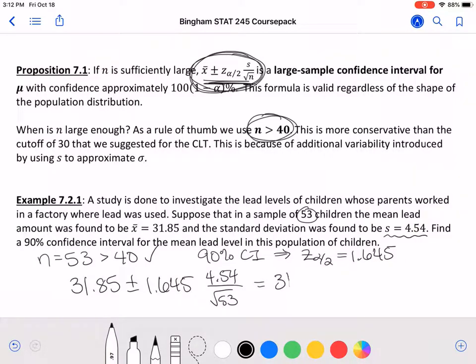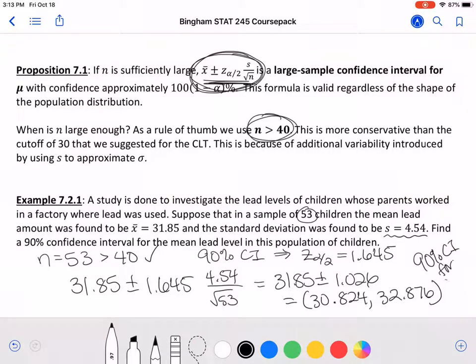This is 31.85 plus or minus 1.026, giving us an interval from 30.824 to 32.876. So this is our 90% confidence interval for mu, where mu is the population mean lead level in these children.